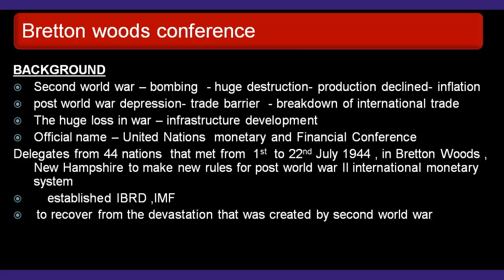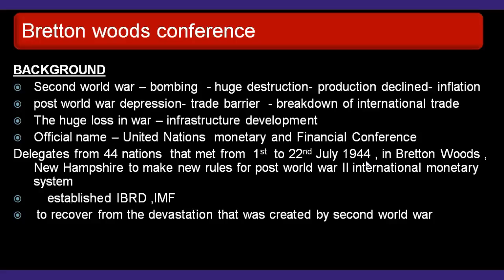So to rebuild the world economy, US President Roosevelt hosted a conference in Bretton Woods, New Hampshire, USA in 1944, which is officially known as the United Nations Monetary and Financial Conference. Bretton Woods in the USA is the place where the conference was held. That's why it is also called the Bretton Woods Conference. The delegates from 44 nations met from 1st to 22nd July in 1944.